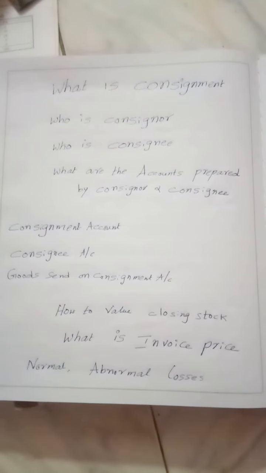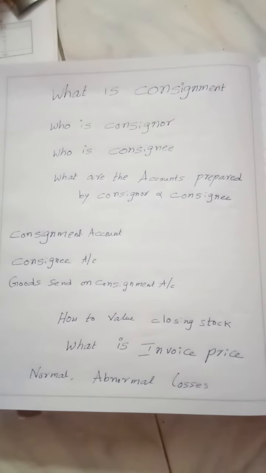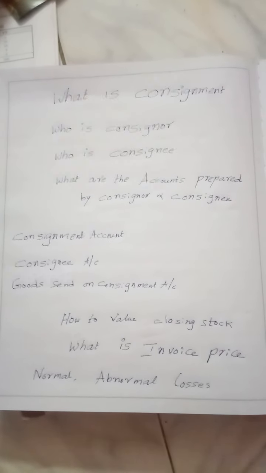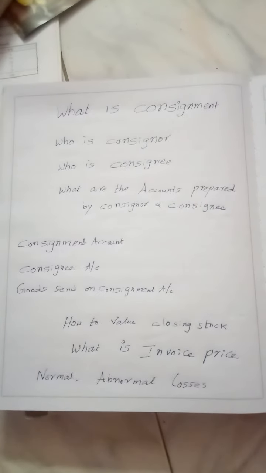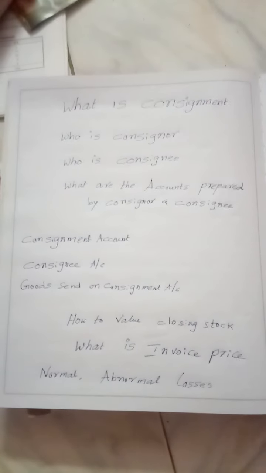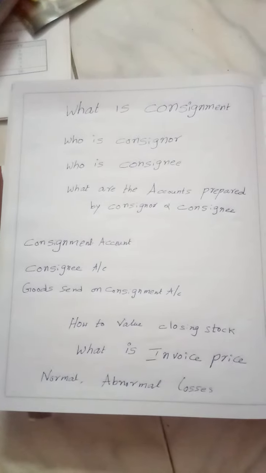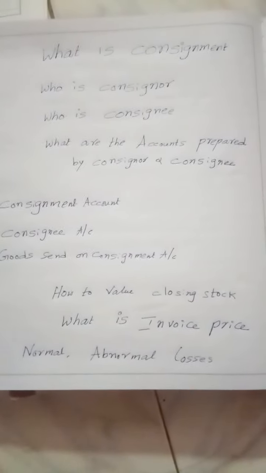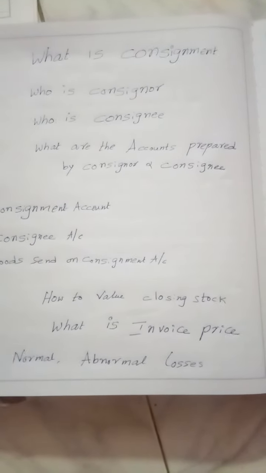The unsold portion of the goods with the consignee is known as closing stock. At the time of valuing the stock, we need to add non-recurring expenses to the value of the stock. Non-recurring expenses means the expenses paid by the consignor at the time of sending, and then some expenses paid by the consignee like loading and unloading, insurance in transit, and octroi duty. These should be added at the time of valuing closing stock.